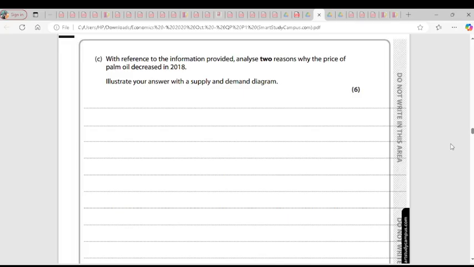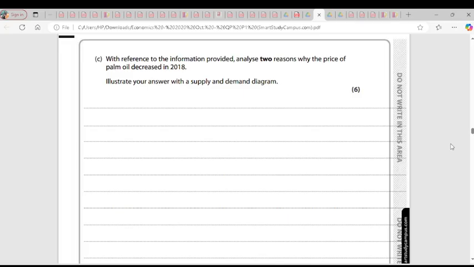Do you understand? So also, based on the case study, there are few countries: Indonesia, Malaysia, Thailand, Colombia, and others that supply palm oil. That means we have few countries supplying. So irrespective of what the price is, we only still have these countries supplying. So it makes the PES inelastic. Do you get it? A few countries produce palm oil, which means a rise in price will not significantly increase the quantity supplied. This indicates inelastic supply.